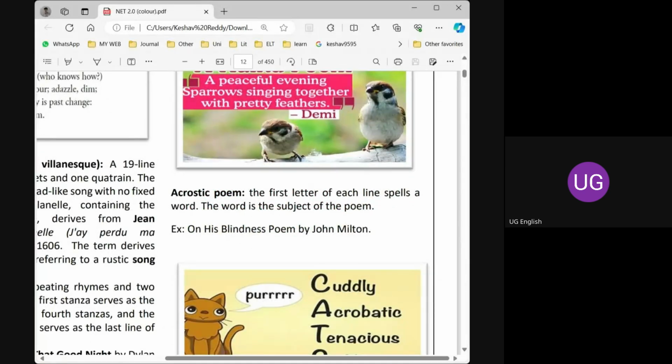And the final topic, the final term of today's class, is the acrostic poem.